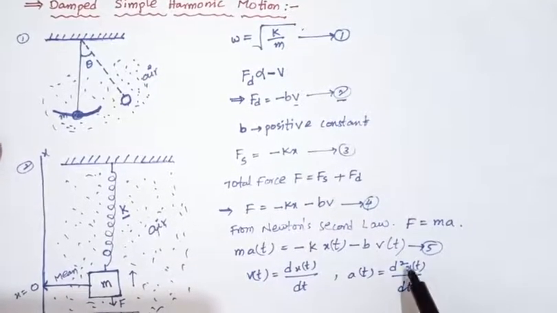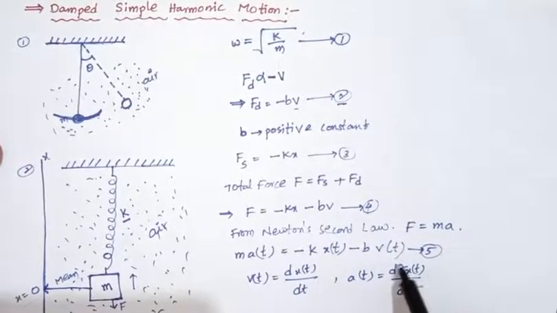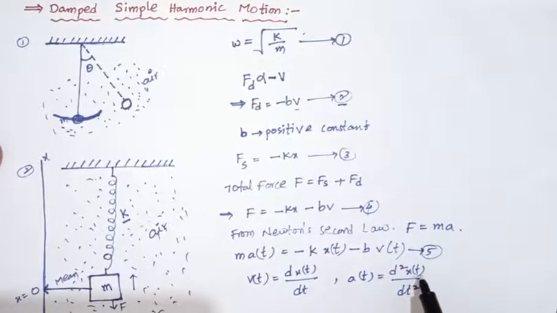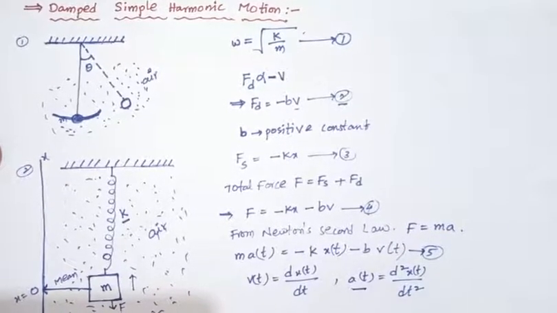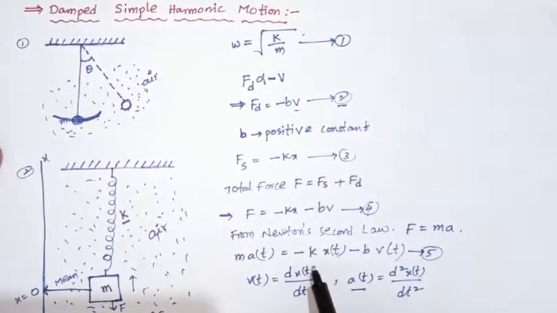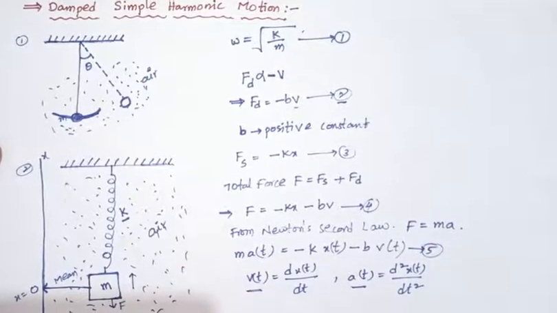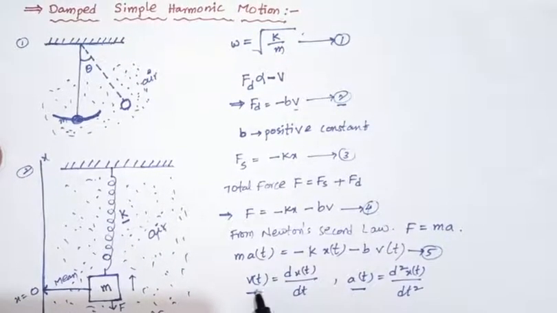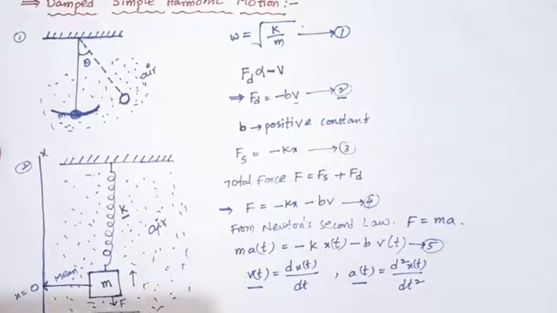So the second order differentiation of x with respect to time is acceleration, and dx by dt is taken as velocity. So v of t and a of t are substituted in equation number 5.